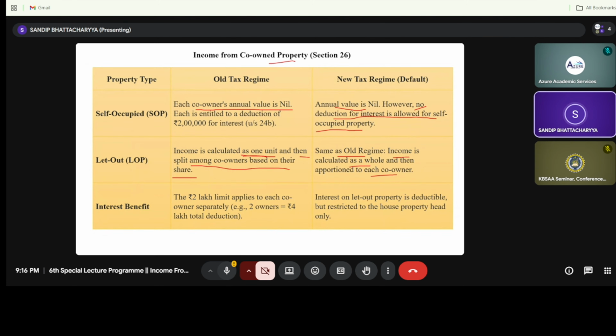But in case of the new taxation regime, self-occupied is not allowable, only the let out will be available, but restricted to the house property head. That is, only the let out portion will be available. So this is called the co-ownership or the partial ownership value.